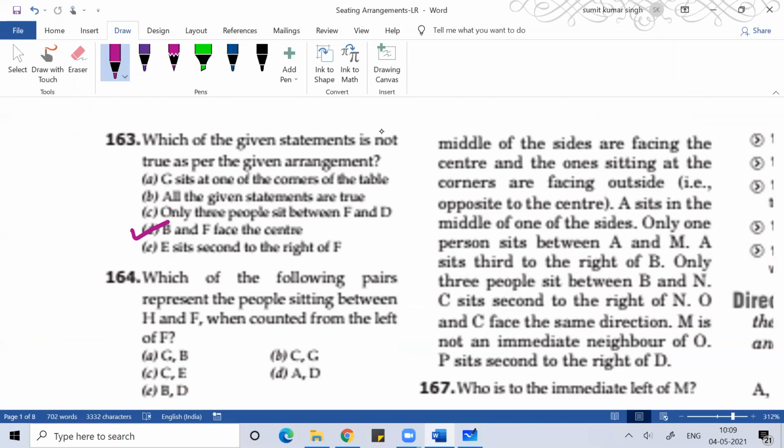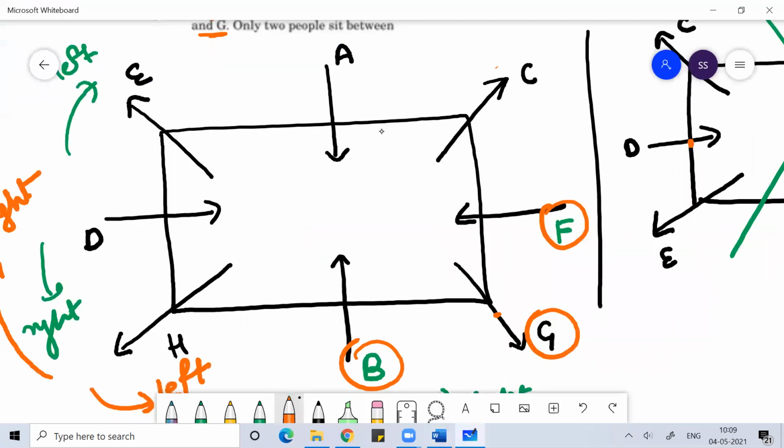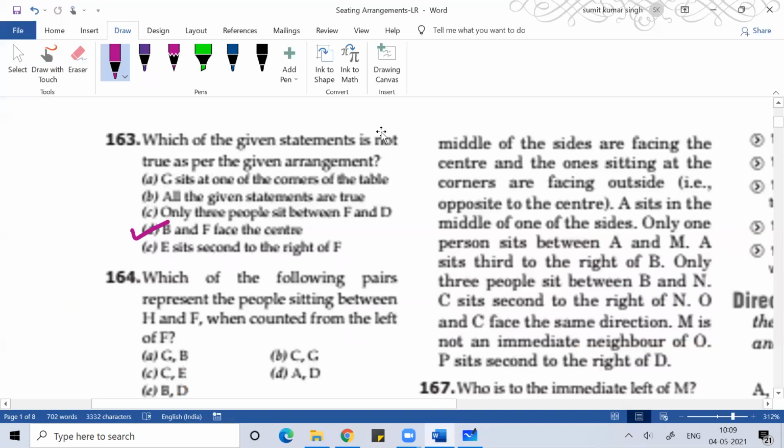Question number 164. Which of the following pair represents the people sitting between H and F when counted from the left of F? Facing center, left is the same. H and F. So that will be G and B. 164, option A.